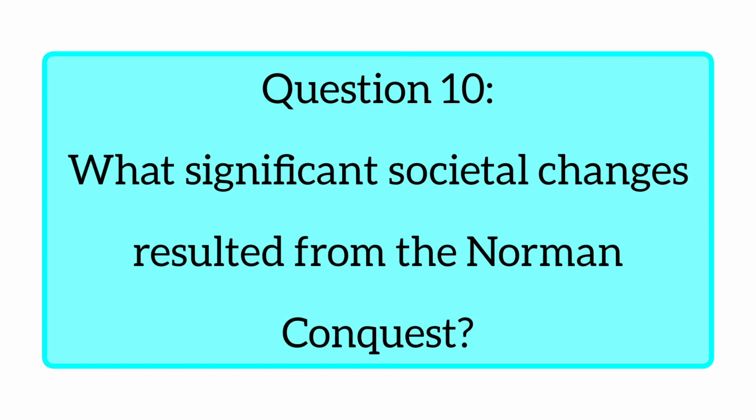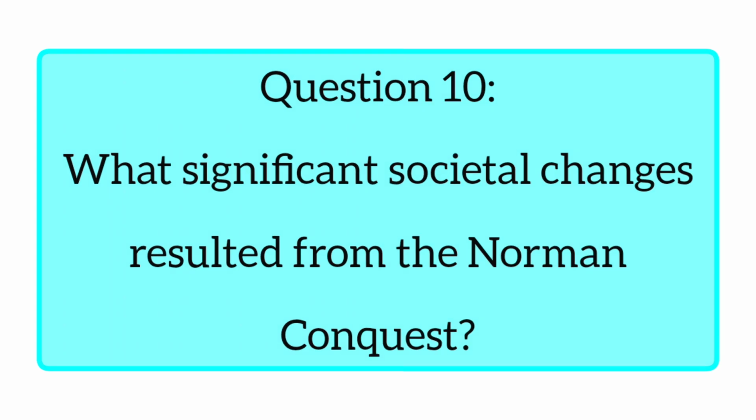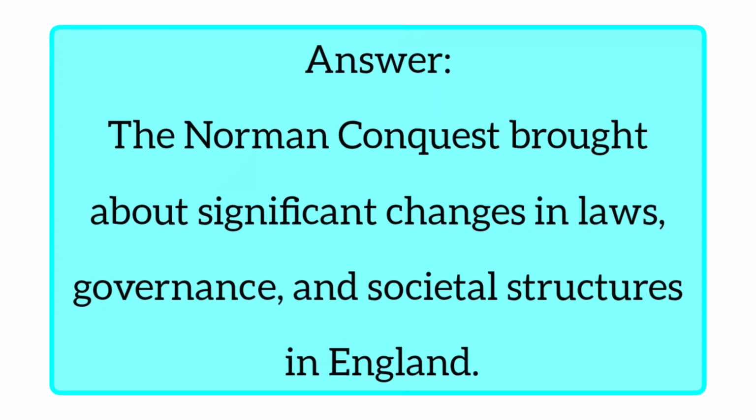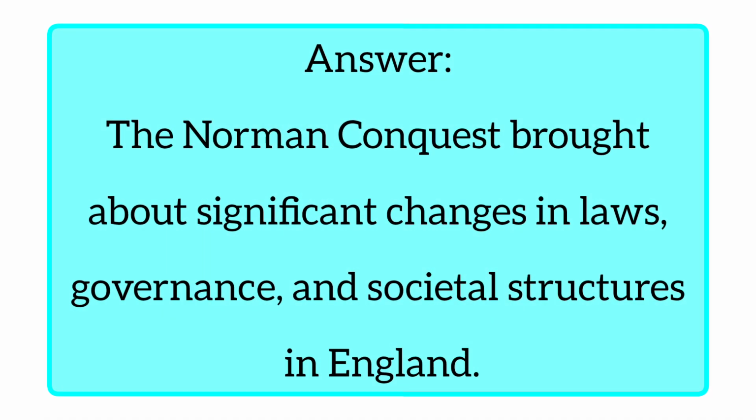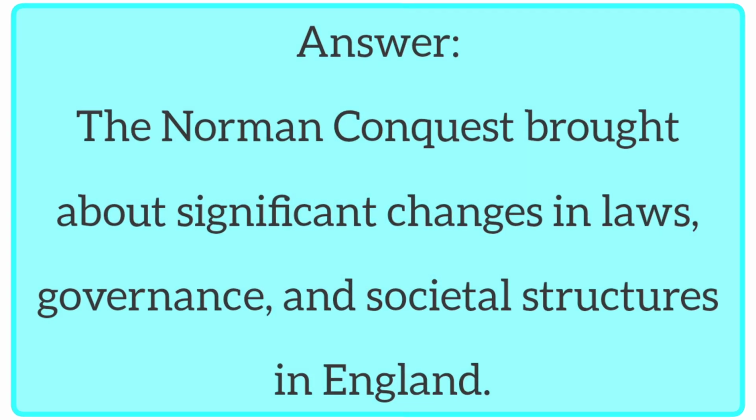Okay, next question is, what significant societal changes resulted from the Norman conquest? That is, what societal changes came about with the Norman conquest? So the answer is, the Norman conquest brought about significant changes in laws, governance and societal structures in England. Societal structures means the social structure also changed because of this.